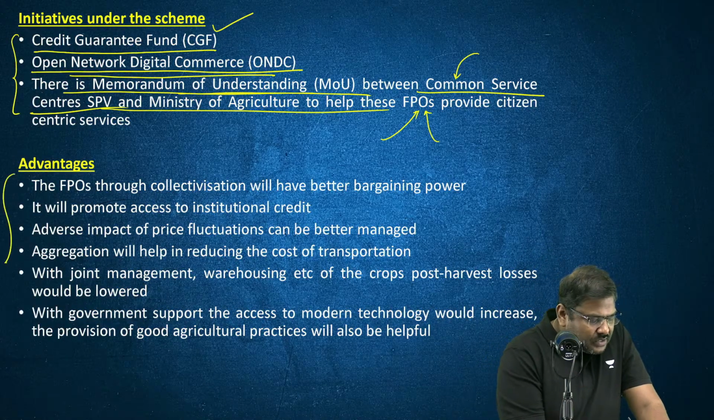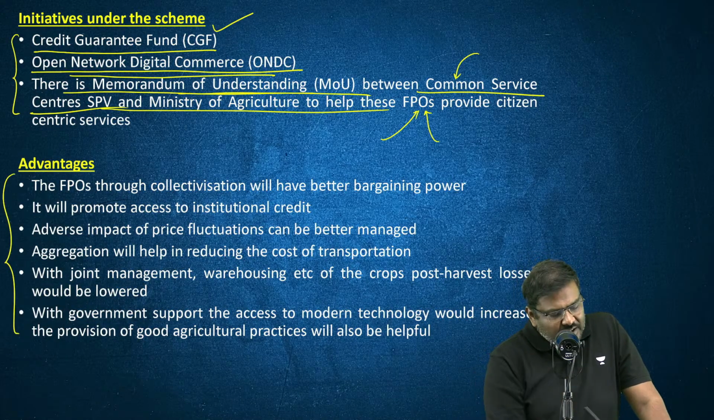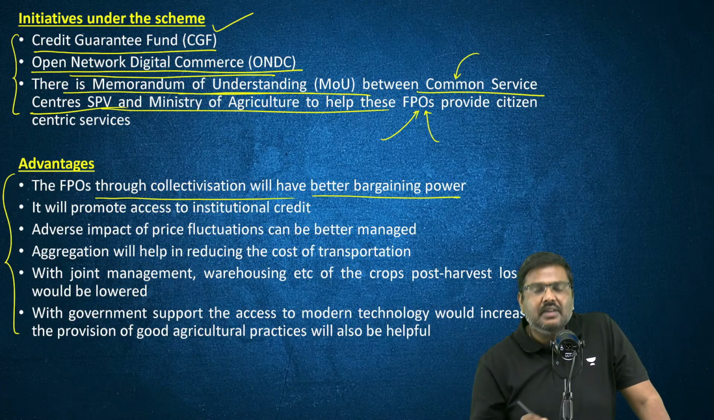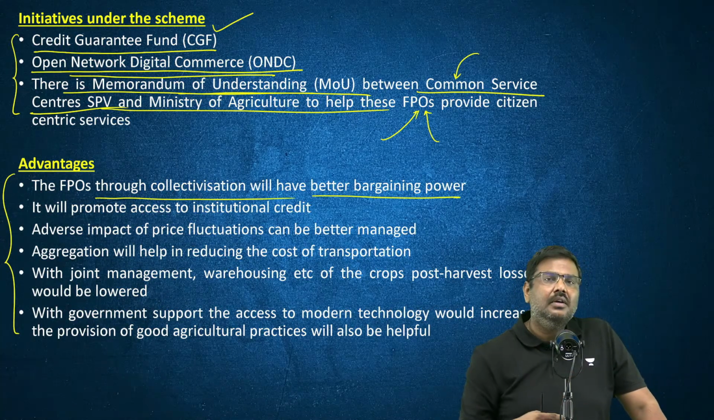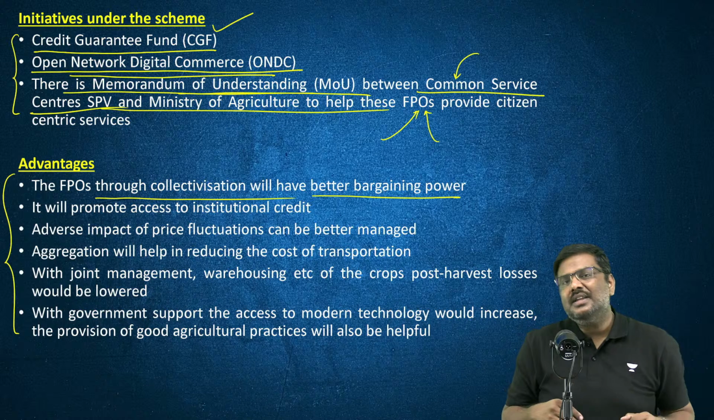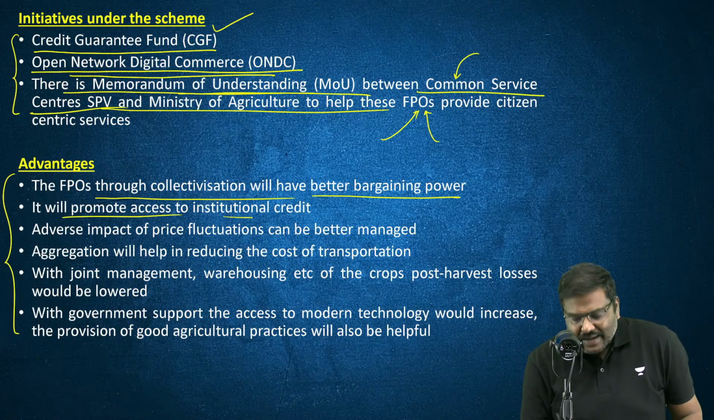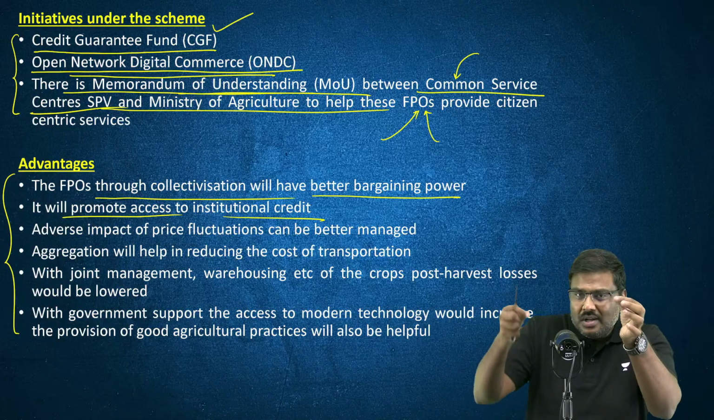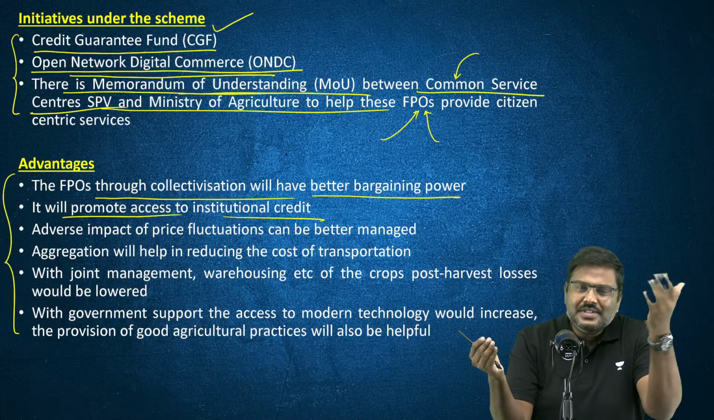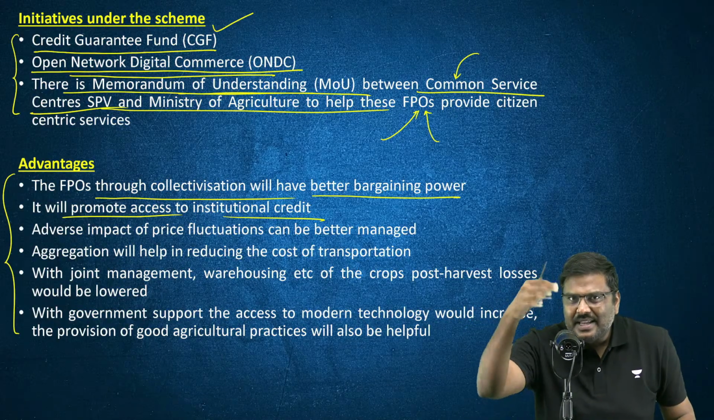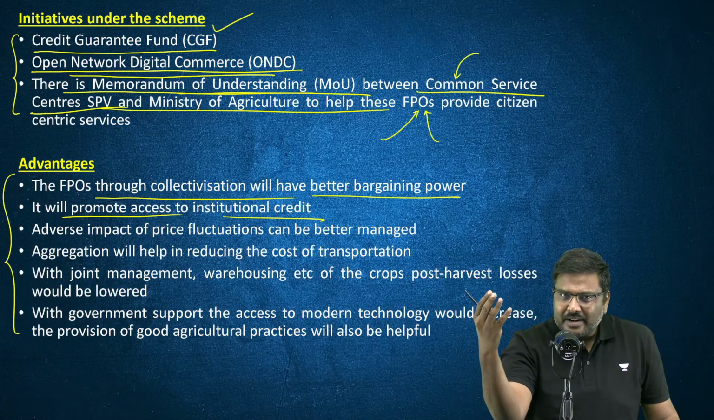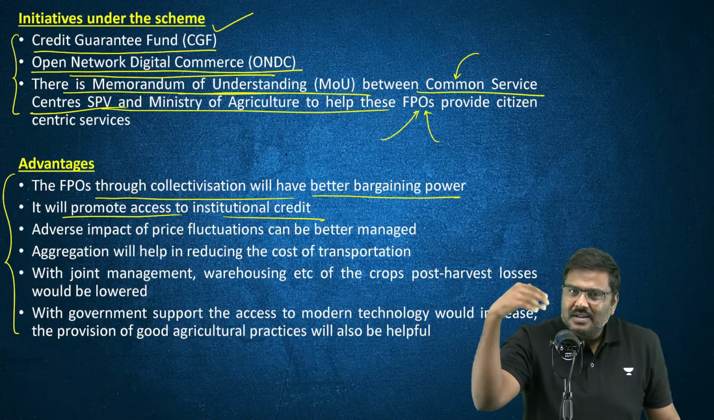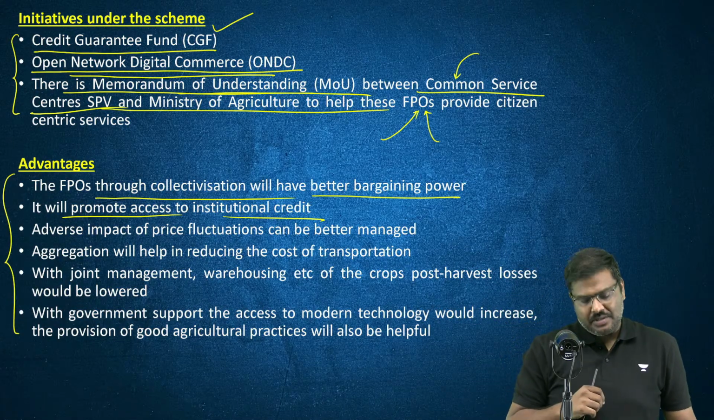What are the advantages of the scheme? Like I said, FPOs through collectivization will have better bargaining power when they want to sell to companies. It will promote access to institutional credit, because individually the farmer is not taking a loan. The group, that is a cooperative or company, is taking a loan, and it is always rated better by banks than individual borrowers.